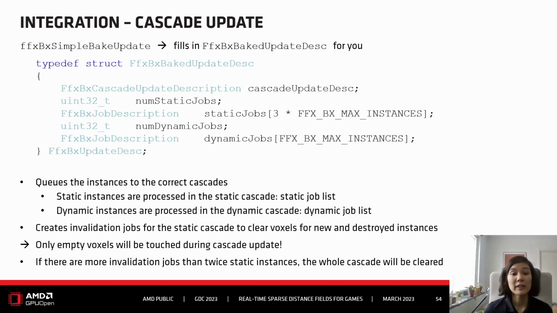If we have more invalidation jobs than twice the static instances, then Pixelizer will take a shortcut and just clear the whole cascade. Clearing the whole cascade is done anyway for the dynamic cascade, so that's quite simple.